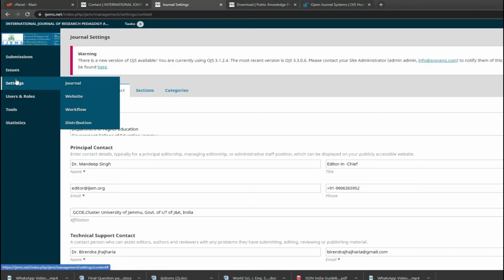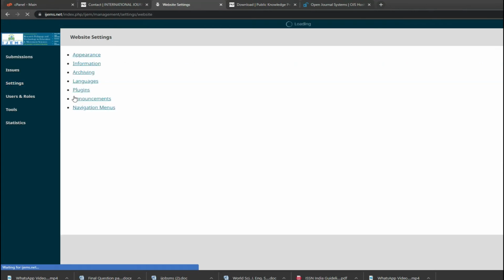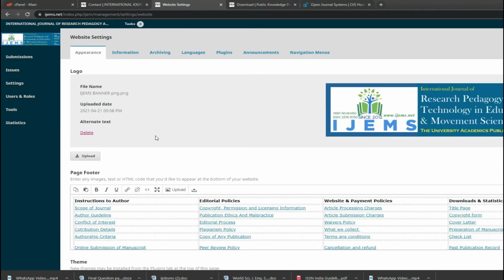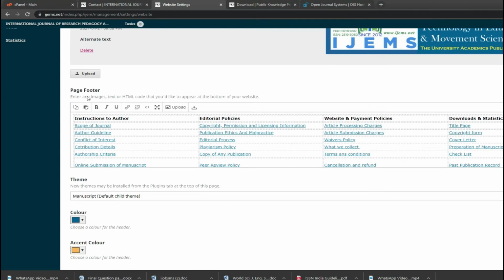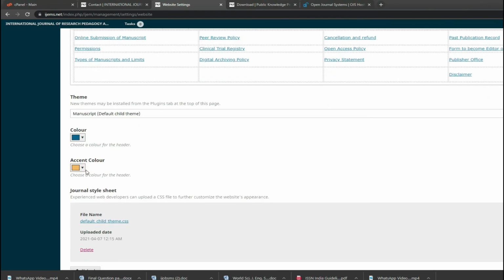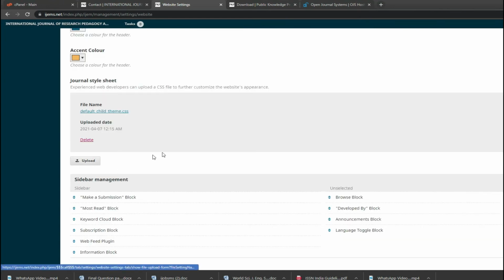When we go to settings, if you want to make it more beautiful, you go to website. This is the website. Again, the same forms will appear. You see the name, title, the logo. If you want to change the logo, just change it, upload the logo, delete the logo, anything you can do. It will automatically get adjusted there. Page footers are there. You click whatever page you want, you change it, you write it, you paste it, and everything will automatically go to the footer. Whatever color, design, font, or type of template you want appears here. You just need to click on the things.